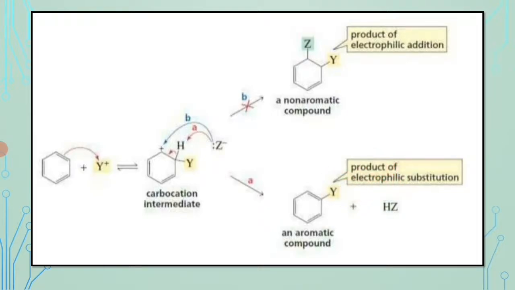Because the aromatic compound is much more stable than the non-aromatic addition product, the overall reaction is the electrophilic substitution reaction rather than the electrophilic addition reaction.